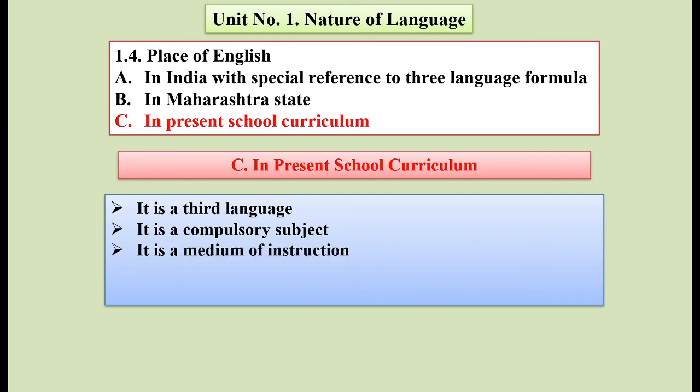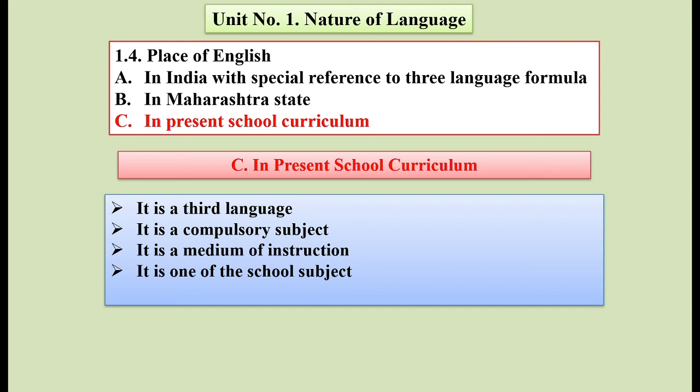So it is a medium of instruction too. There are so many courses where the medium of instruction is the English language. So it is a medium of instruction in education, in examination, whatsoever. It is one of the school subjects, as we just explained, a compulsory subject, from the first standard to the 12th.